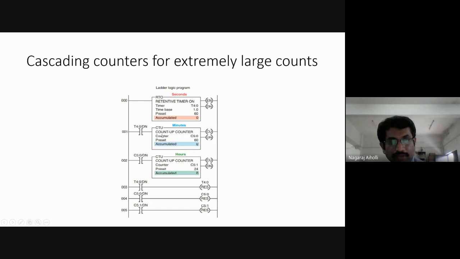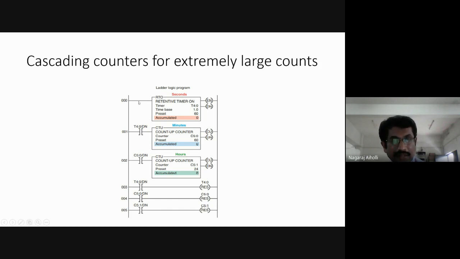Similarly, C5:0/done, that is the second counter, the first counter in terms of minutes, will become 0. Its count value becomes 0 because the reset coil is energized, right? Then the hour done bit is not 1 still, so it is not reset now. This will count again, going 60 to 60 seconds. It will count from 1 to 2. That means the timing is now 2 hours.